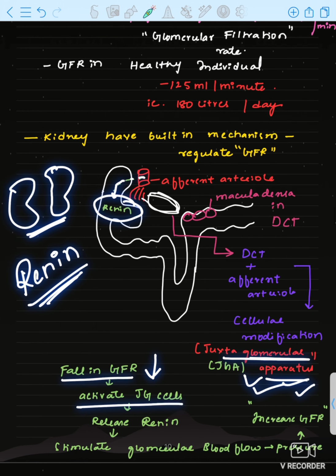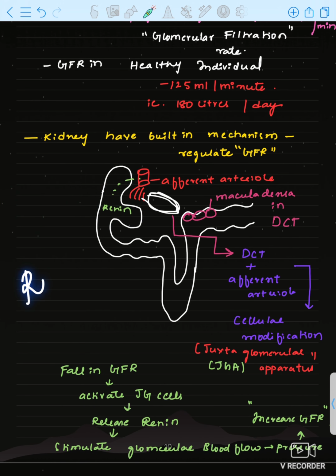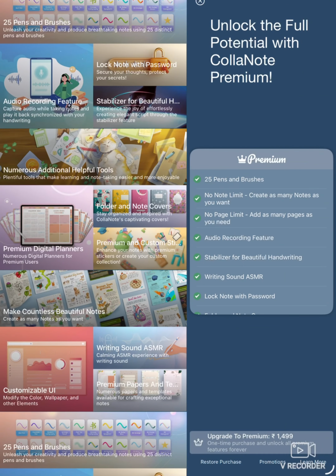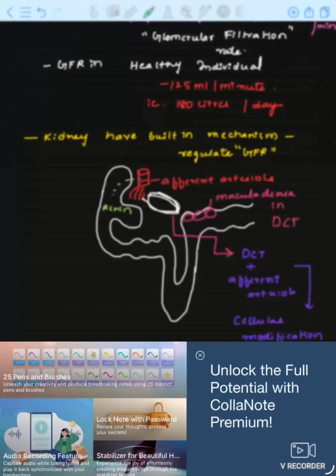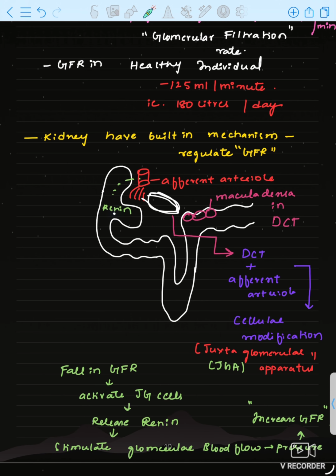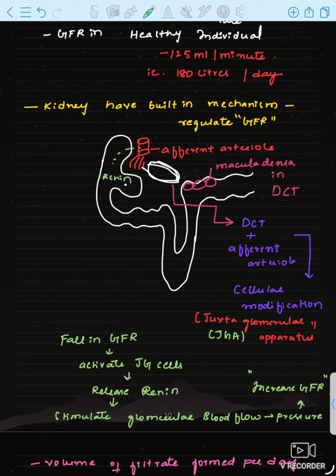I already told you, the kidney has two in number, no? That is why it will be reversed. Only one N will be there in kidney, whereas the stomach is a single organ, right? That is why RENNIN, two N's, will be produced in the stomach. So it is the way of remembering renin. Okay, so single N, renin, will be released in the Bowman's capsule by JG cells, and it will stimulate the